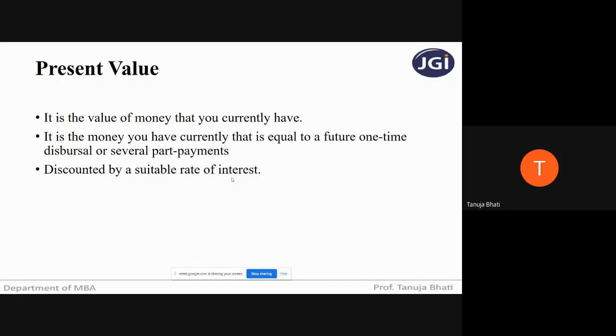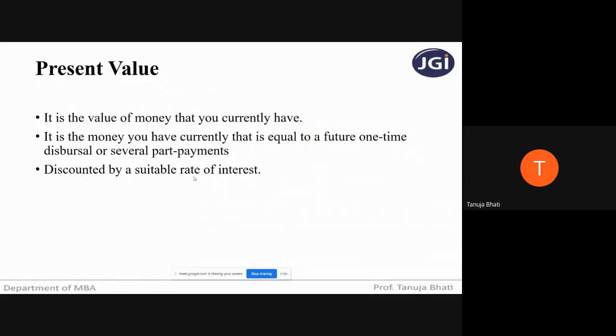By discounting that 1 crore at a certain rate of interest. So always remember, students, from the future value, if you want to find out the present value, you have to use discounting technique. Discounting means you're bringing down that 1 crore from 25 years to 0, as on today, by using a rate of interest. So you're discounting that 1 crore from the future to the present.